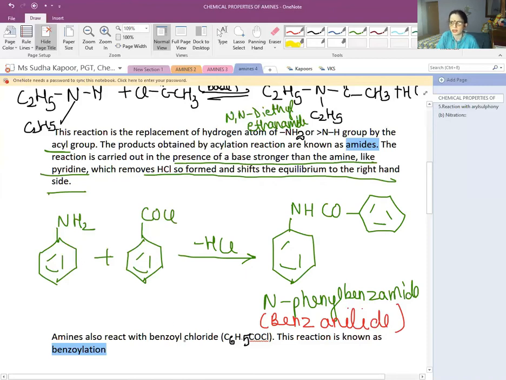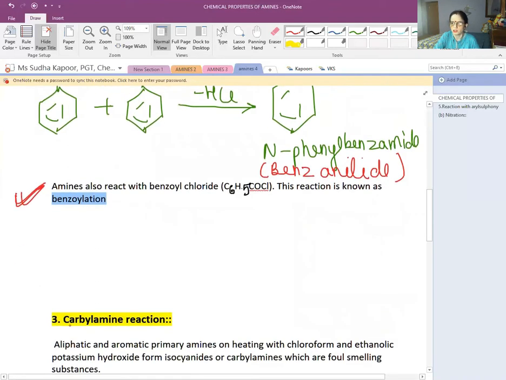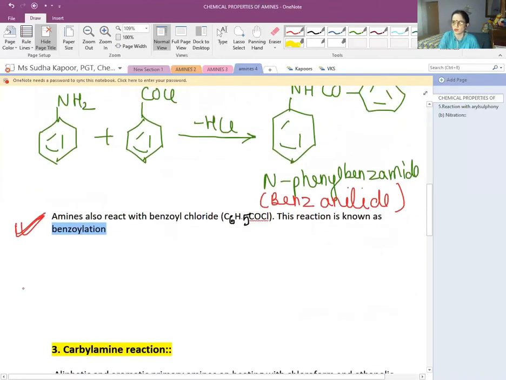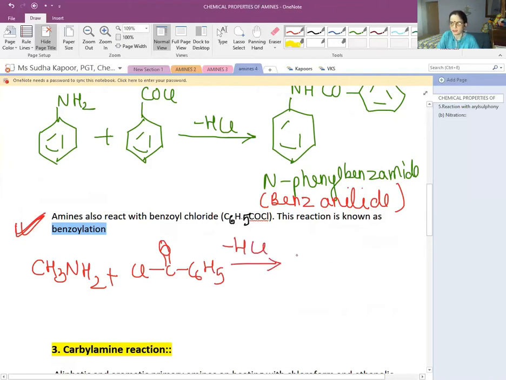Now amines also react with benzoyl chloride, C6H5COCl, and the reaction is known as benzoylation. When benzoyl chloride is added, the reaction is known as benzoylation. So it is not the case that it has to be treated only with aniline. It can also be treated with methylamine. Methylamine plus benzoyl chloride, we can write it as C6H5COCl also. The removal of HCl takes place and the product obtained is